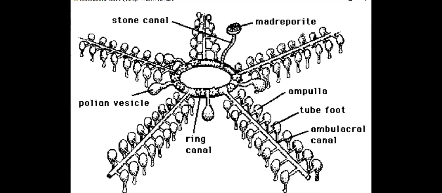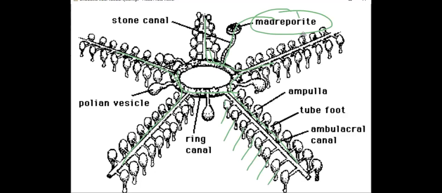In the overview you can see the madreporite. From the madreporite, water enters the ambulacral canals. There is a ring canal also, from which water reaches the five canals, and on either side the ambulacral canal has so many tube feet.